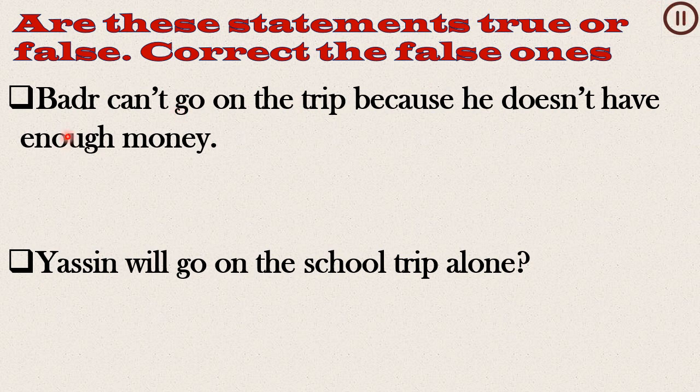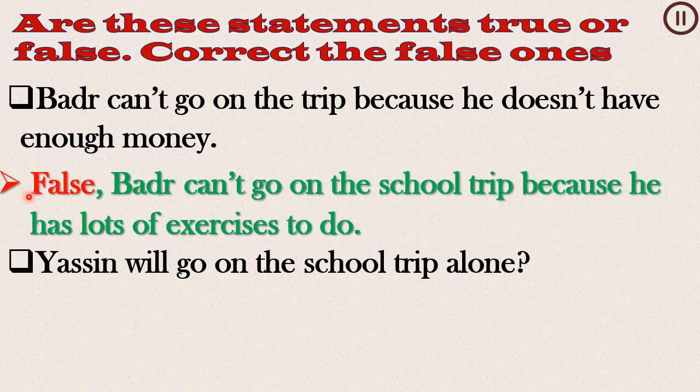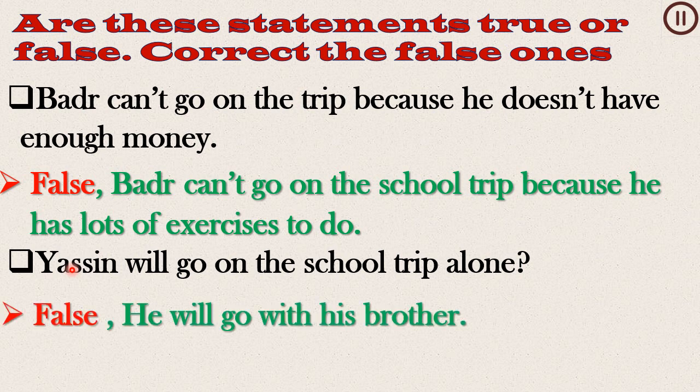Number 1. Badr can't go on the trip because he doesn't have enough money. Is this true or false? Of course it's false. Why? Because Badr can't go on the school trip because he has lots of exercises to do, not because of money. Second one, Yasin will go on the school trip alone. True or false? Yes, it's false because Yasin will go with his brother, not alone.